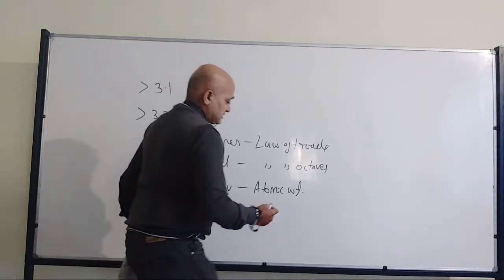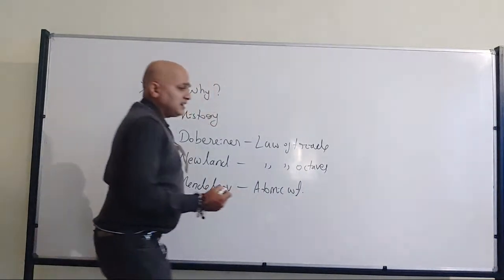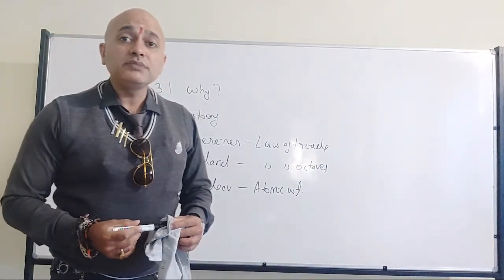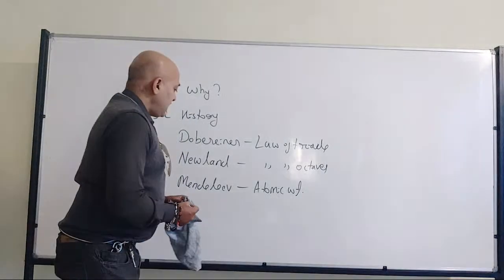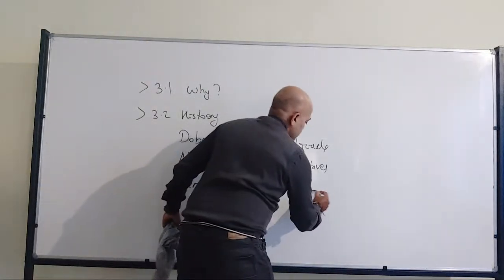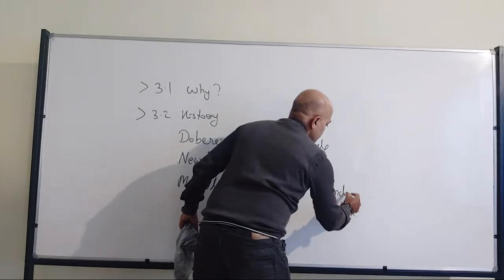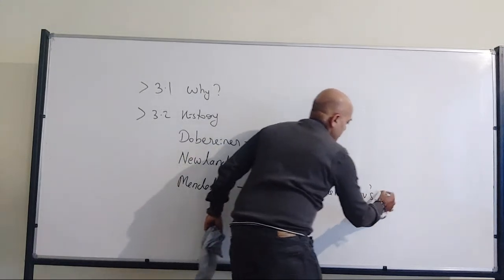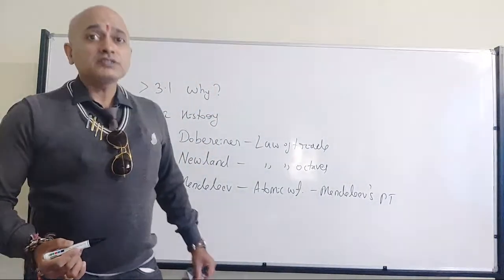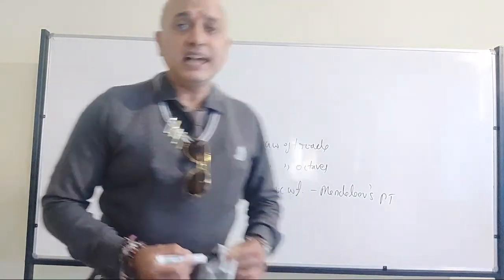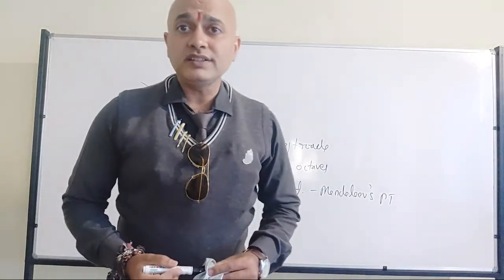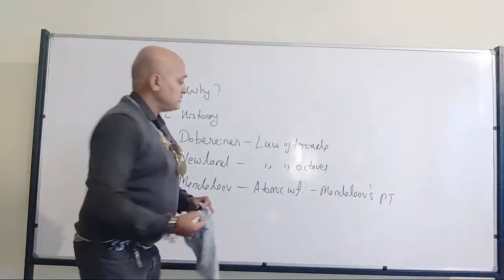And to his surprise, he found that there was similarity in the properties. Whichever elements come near to each other have similar properties. That's where we have Mendeleev, who arranged the elements based on atomic weight, which we call Mendeleev's periodic table. He was so accurate in his study that whatever space he left over, because at that time many of the elements were not discovered,